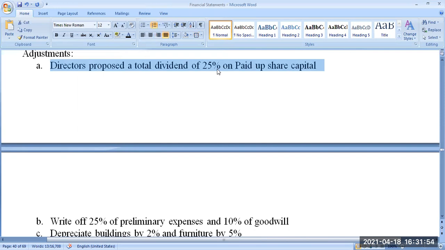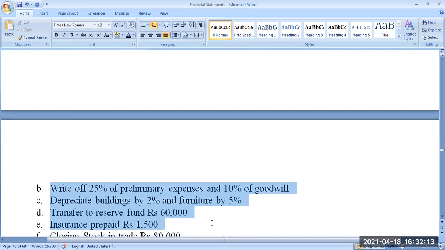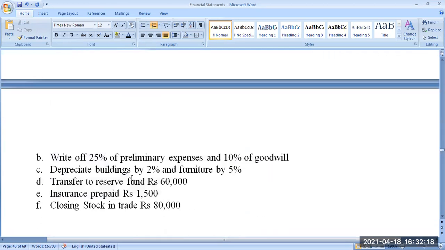Double entry bookkeeping: each and every debit has its own corresponding equal credit, and vice versa, so that the double entry bookkeeping process will be complete. That is why any amount given in the adjustment should be recorded in two places compulsorily. Take for example preliminary expenses.